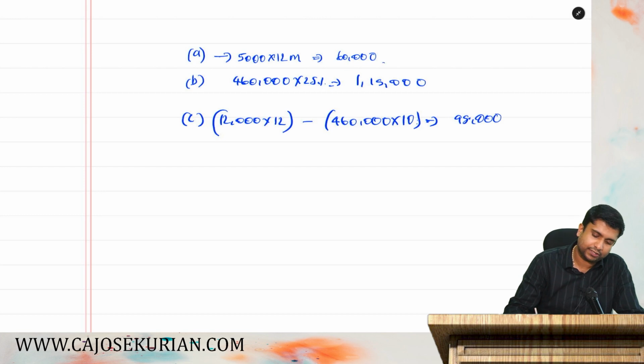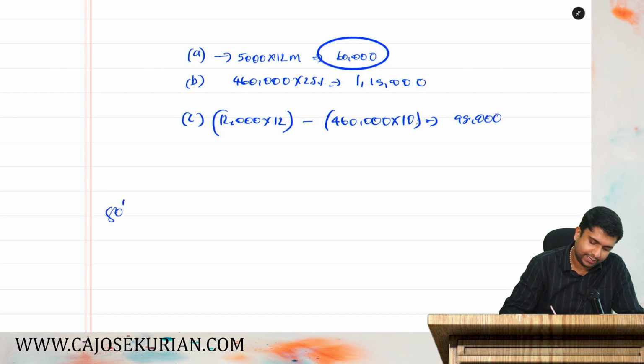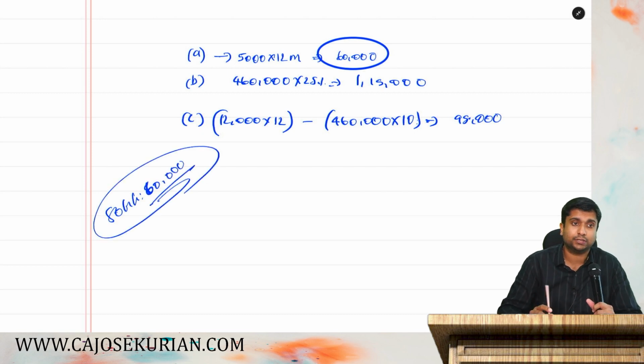So whichever is lower is the 60,000. So 80GG deduction is how much? 60,000 is your 80GG deduction. That is the final answer to the question. I hope it is clear.